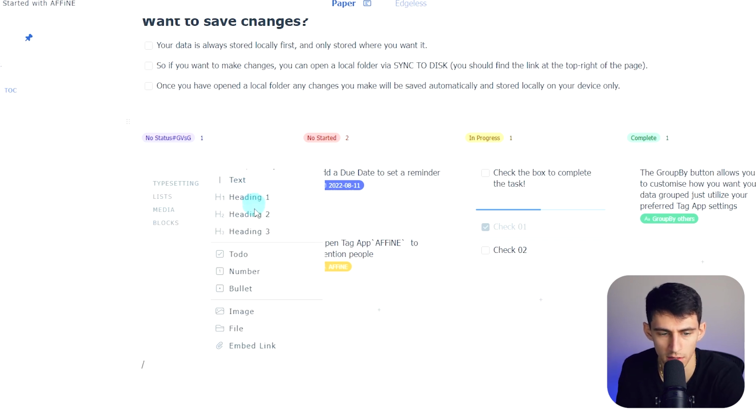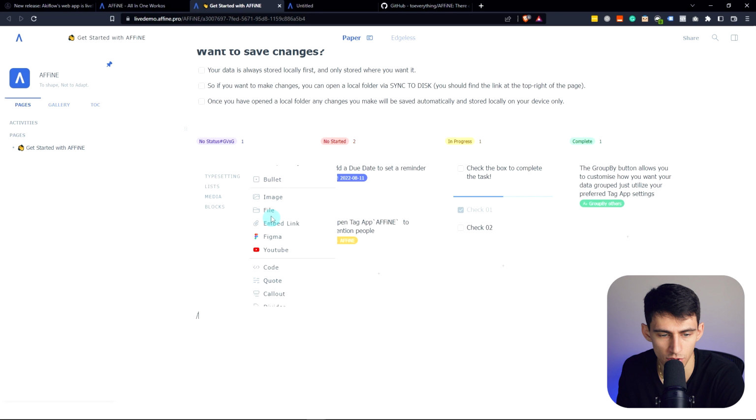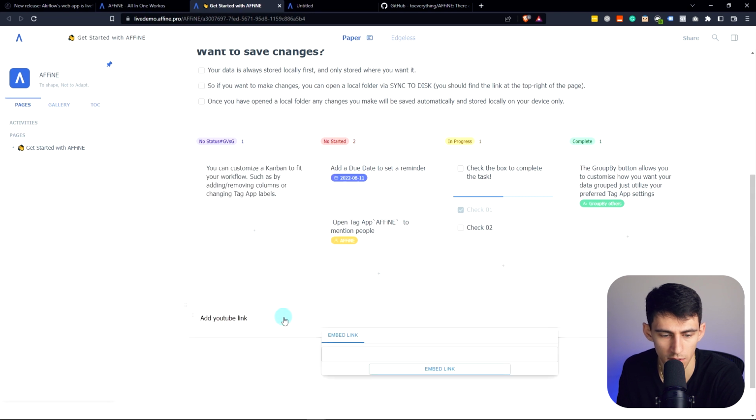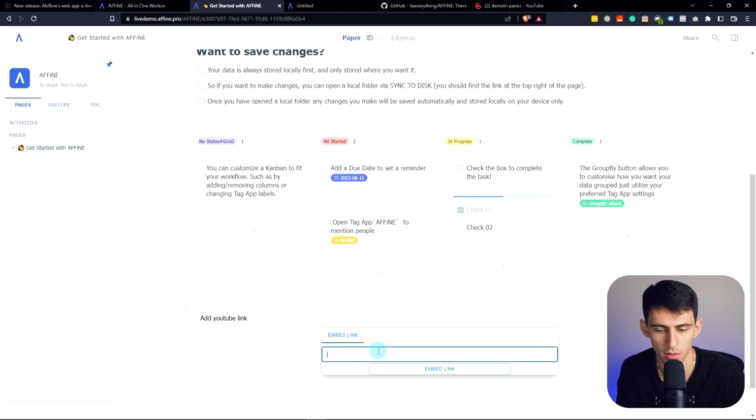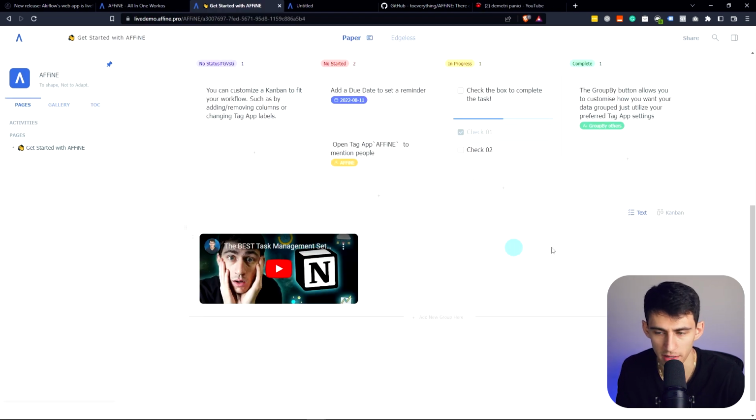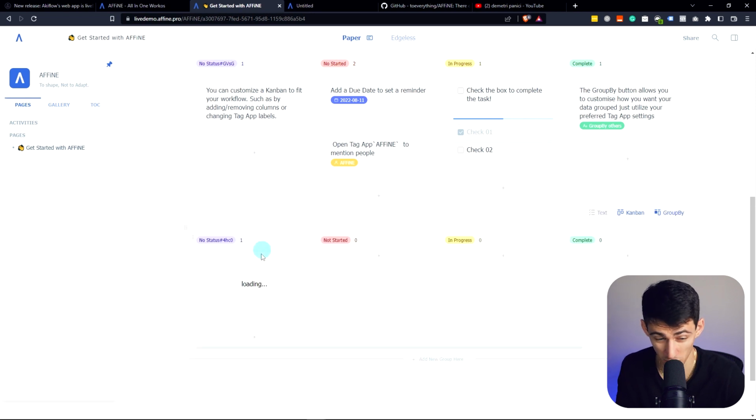So slash text, header 1, 2, 3, image, embed link, add a YouTube link so we can embed, you know, the best YouTuber around. Paste this in here. Okay, so it doesn't look amazing, but it works. So you have the option for the groups to be either text, Kanban. Okay, wait, what? You can drag this around. You can add sub blocks. I'm a little confuzzled right now.